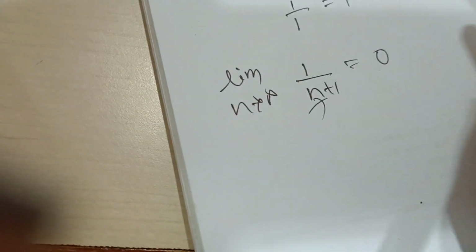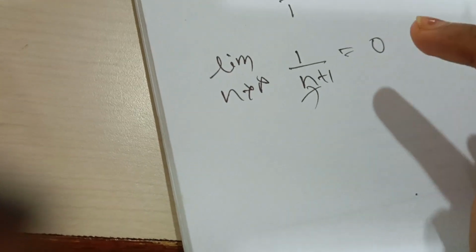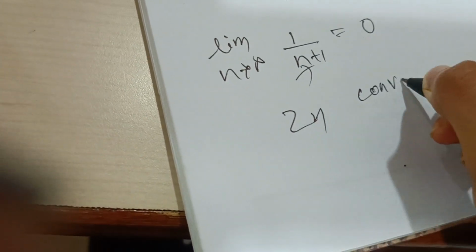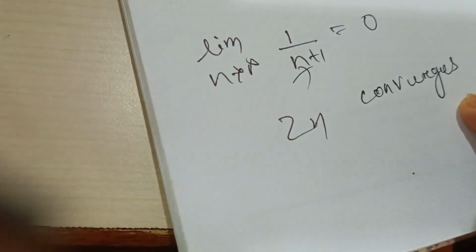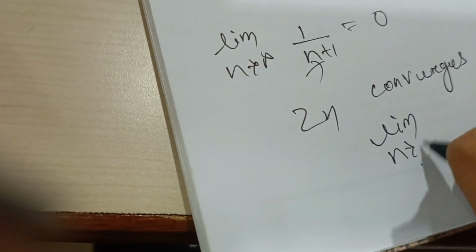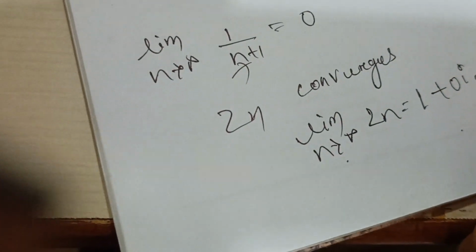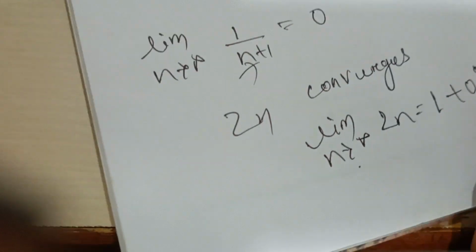So the real part converges to 1 and the imaginary part converges to 0. The sequence Zn converges. The limit as n tends to infinity of Zn equals 1 plus 0i, which equals 1. The sequence Zn converges and its limit is 1.